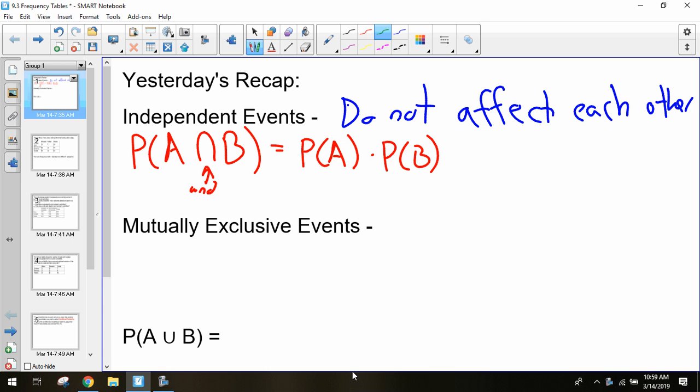Two events that cannot happen at the same time. Good. So cannot happen at the same time. That is mutually exclusive, not independent.